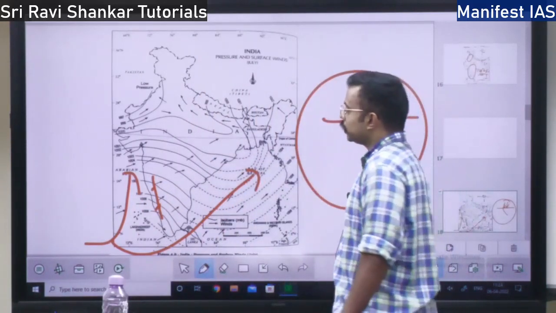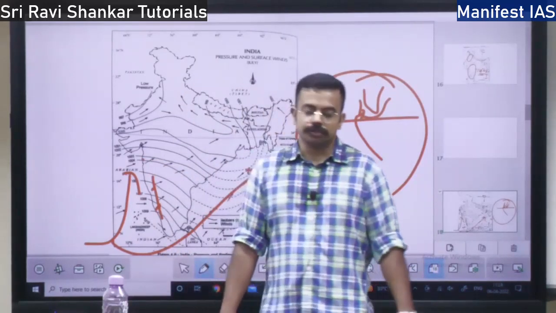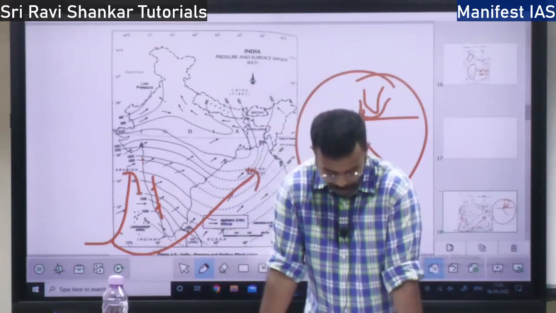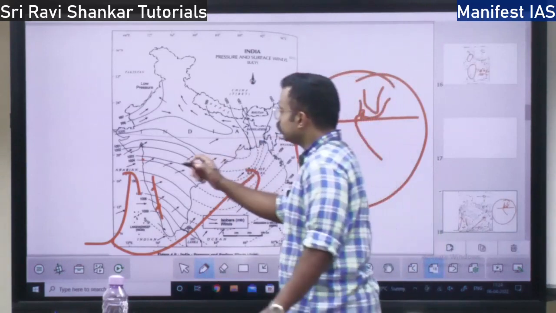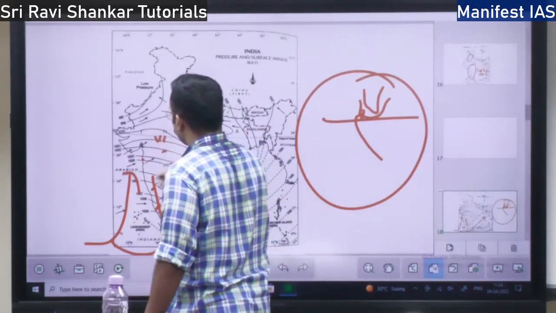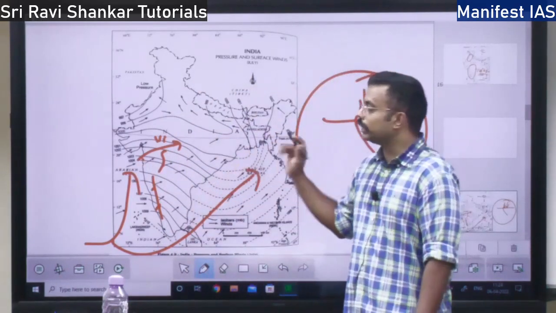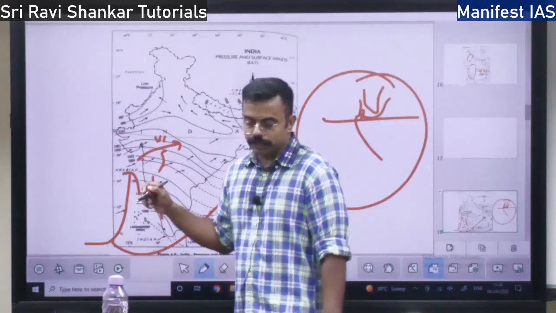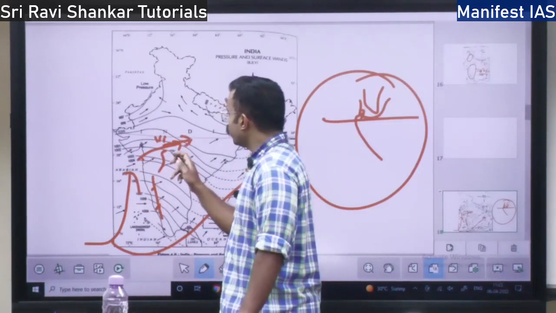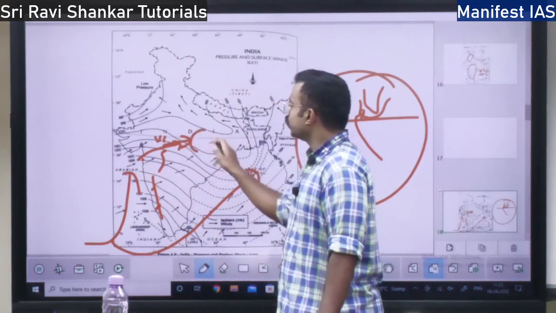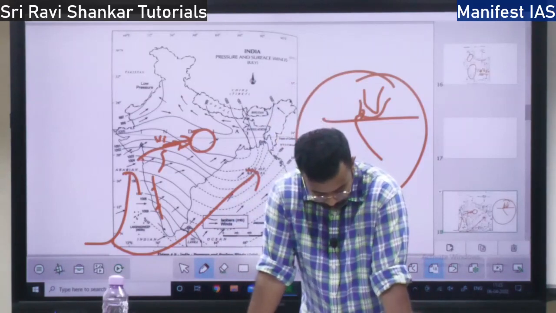The second sub branch of the Arabian Sea goes north of Mumbai. It will blow into the Narmada and Tapi valley between the Vindhya and Satpura. You know that Narmada and Tapi flow in the Rift Valley system. So the second branch will go into the Rift Valley, and it goes up to Madhya Pradesh.